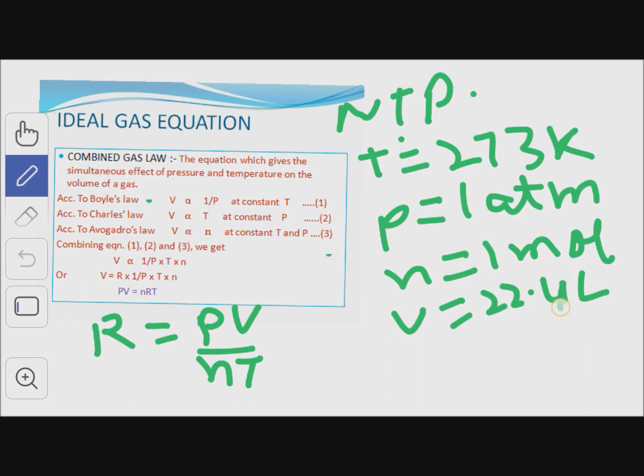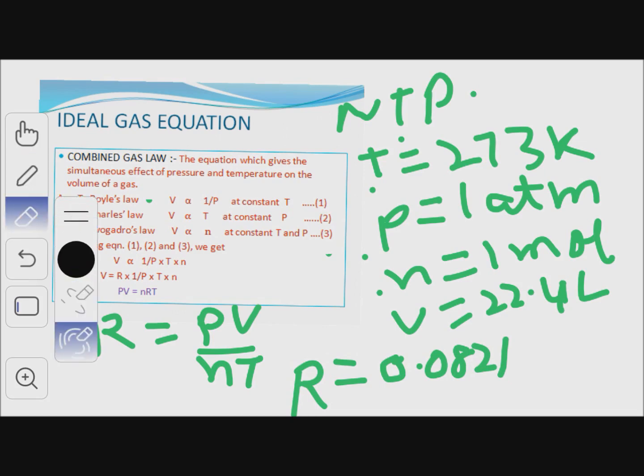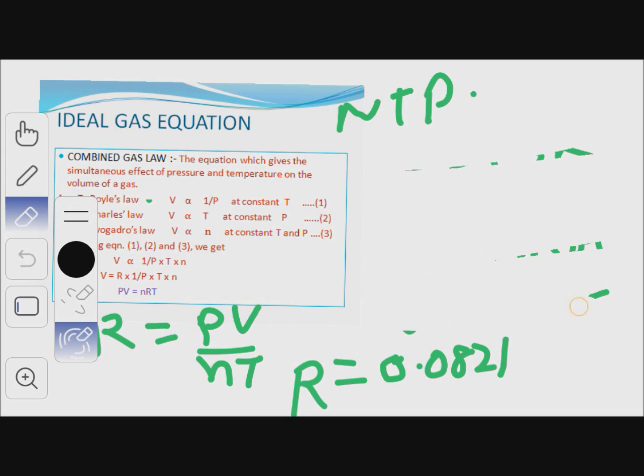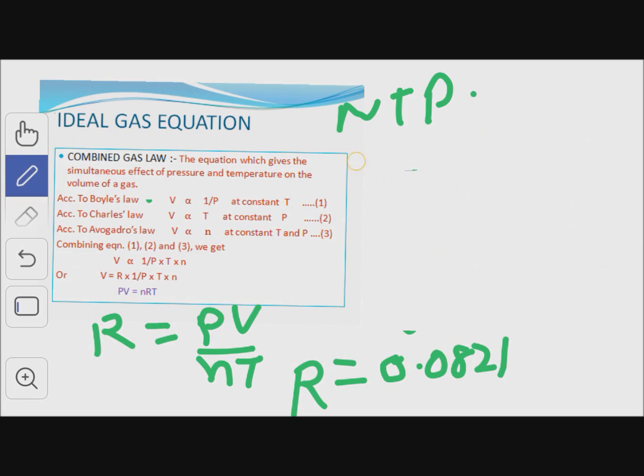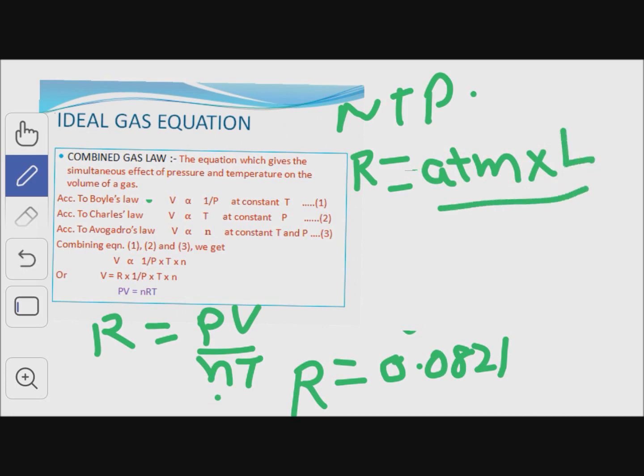By substituting these values of temperature, pressure, number of moles and volume, we get the value of R here.